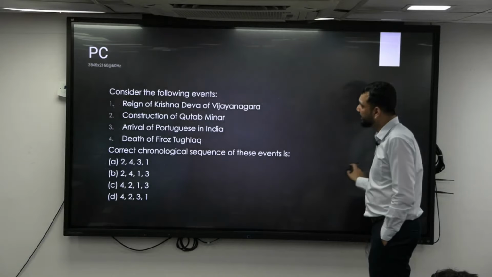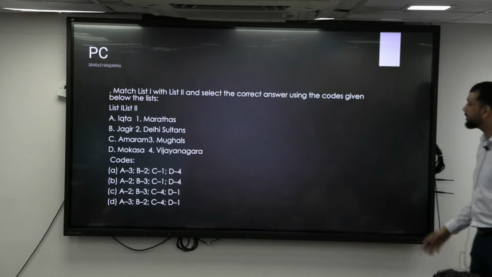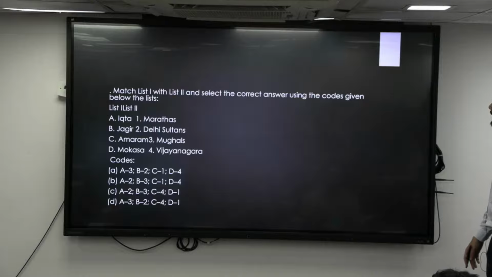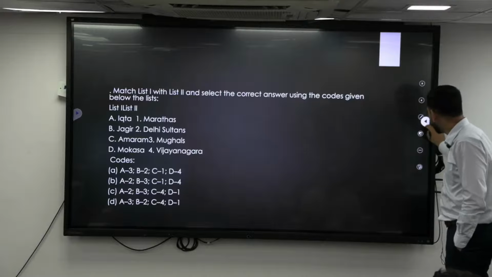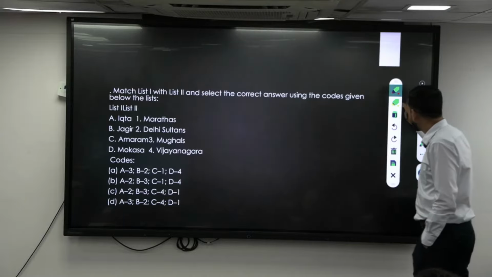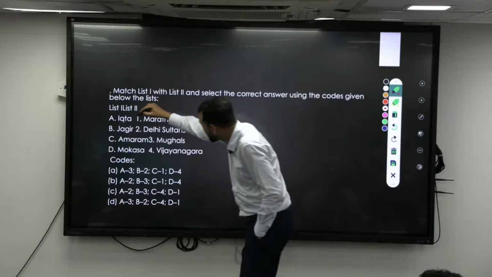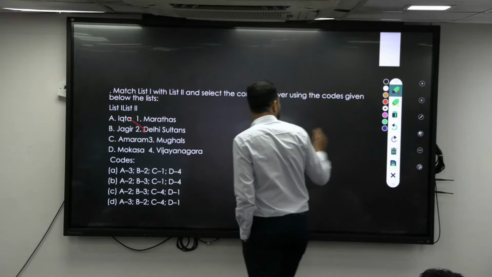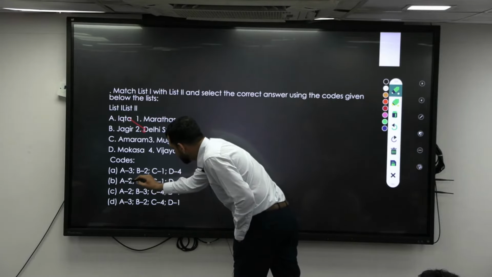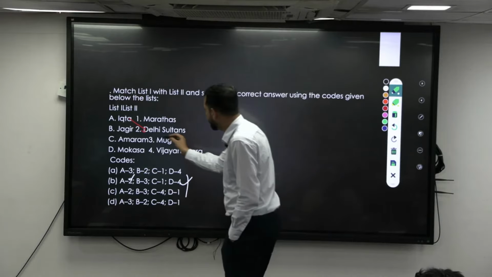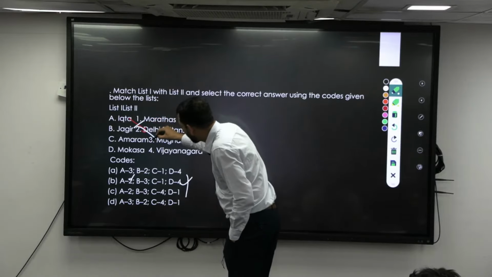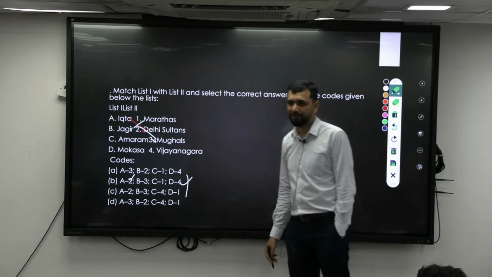Right. Next, match the list and pick the correct answer using the codes given below. Ikta belongs to whom? Now see, you are seeing all of them repeating basically. That's what I am telling. Where do you see Iktas? Delhi Sultanate. A is 2, right? This or this. Okay. Now that means B is 3. Jagir is Mughals, right?